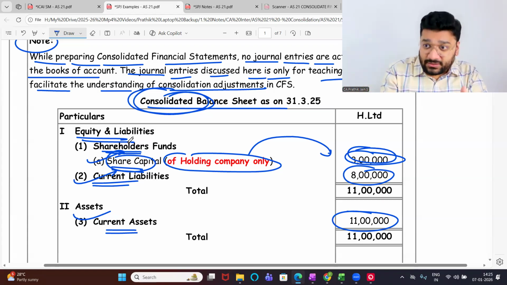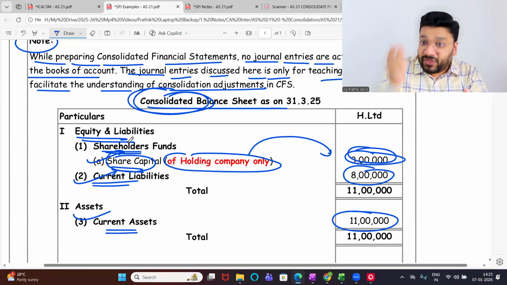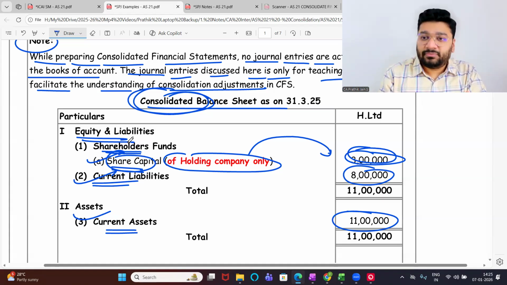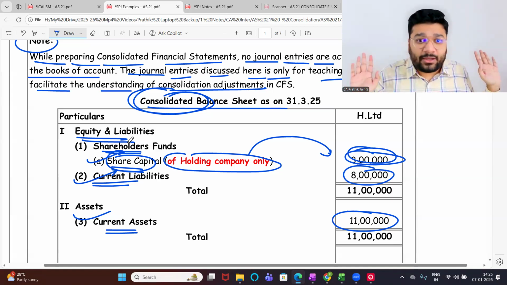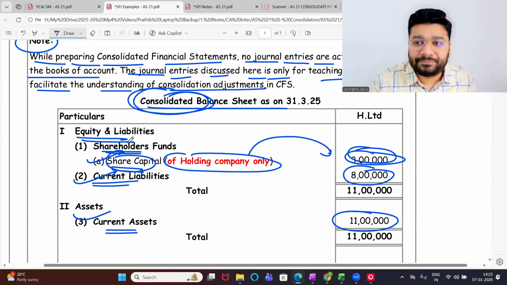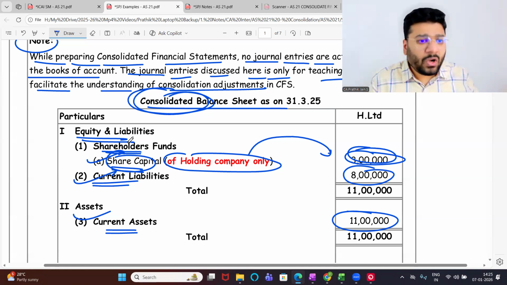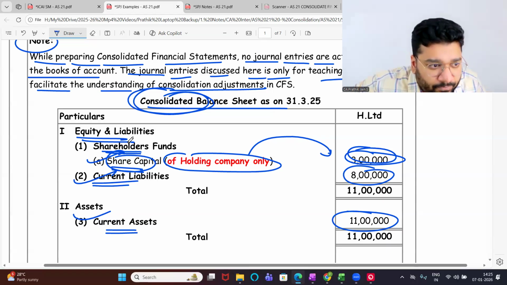Though you have worked it out in class along with me, you will do it on your own. You will do it as writing practice, fully with the format, properly. And the next morning, you have to glance through it and come. Only for these two topics. The rest, you don't do it, I don't care. But for these two topics, if you want to get the whole thing till the end, you have to do what I'm saying. Okay, not okay? Online people, okay, not okay? Yes, sir. Okay, sir. Chalo, great.